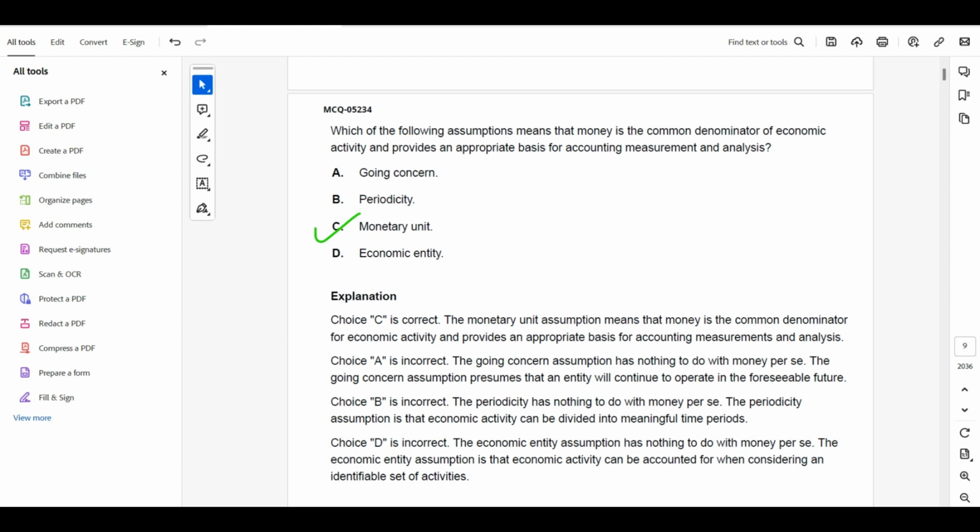Periodicity is also an accounting policy, so it has nothing to do with economic activity. And economic entity is an entity, but over here monetary unit assumes that it is a common denominator of an economic activity and provides an appropriate basis for accounting, measurement and